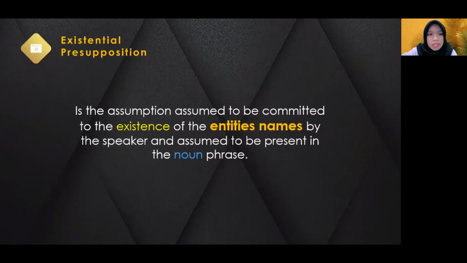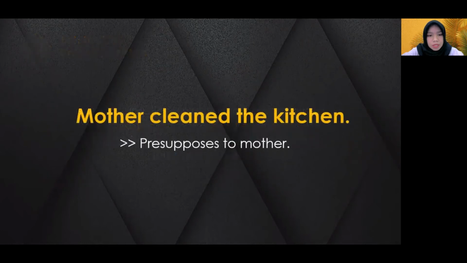First is existential presupposition. Existential presupposition is the assumption of commitment to the existence of the entities named by the speaker, or the assumption of existence of the entities named by the speakers. Example, this is the example: mother clean the kitchens. We know that it presupposes mother. Why? Because mother is the entity named by the speakers. We do not have to say that there is my mother and mother clean the kitchen. It's not necessary. We just say mother clean the kitchen. The listener will get the assumption from the sentence that the speaker said.